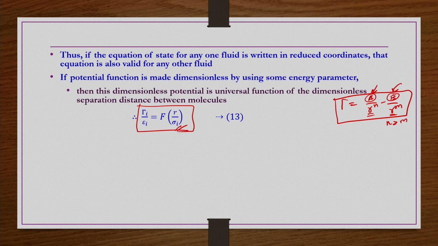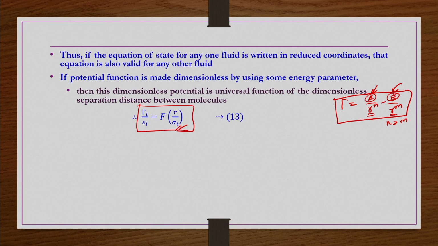I am not specifying whether it is an electrostatic force, a permanent dipole, induction forces or quadrupole interaction. Whatever the kind of force, it is inversely proportional to r power something like n or m.